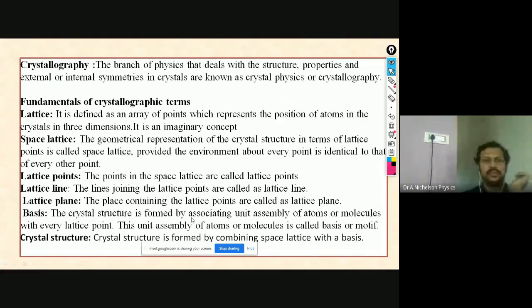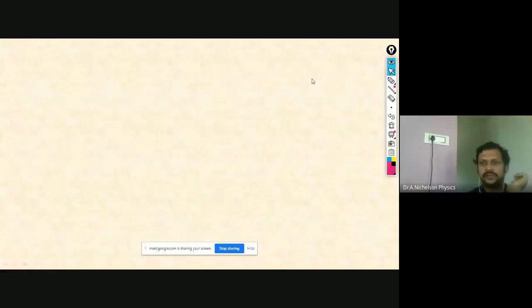Now, let us see some fundamentals of crystallographic terms: lattice, base lattice, lattice points, lattice line, lattice plane, etc. I will explain one by one. So, lattice.